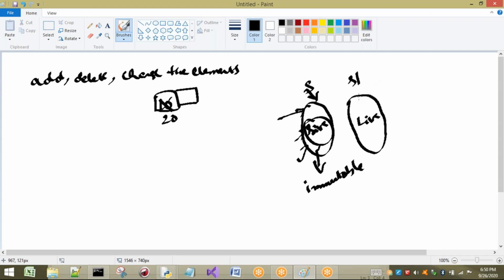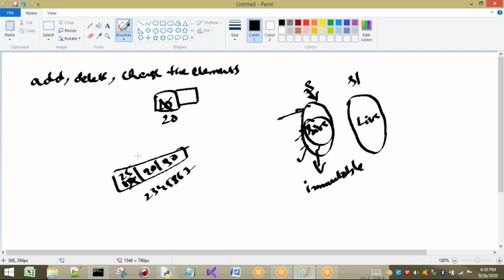That is about strings. What about lists? In a list, the modification is done in the same location. For example, here we have some addresses for the list elements 2, 3, 4, 5, 8, 6, 7, say addresses 10, 20, 30. If I modify an element here, it is modified in the same location only.